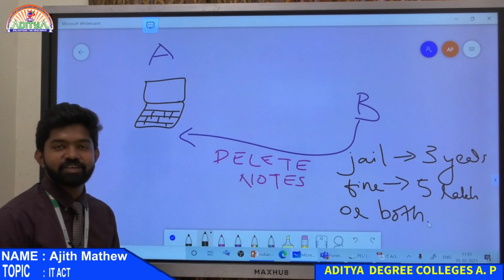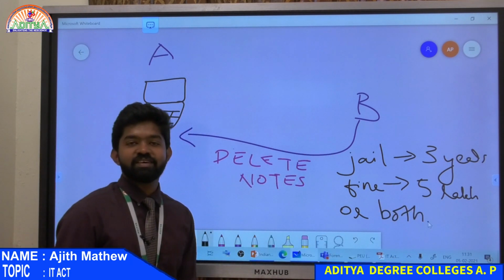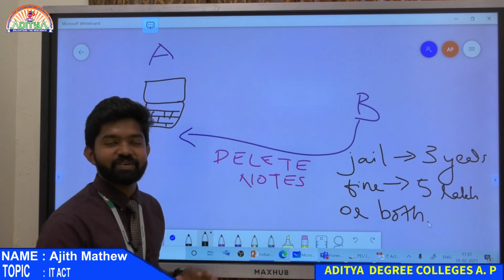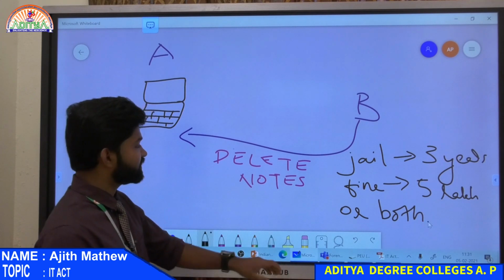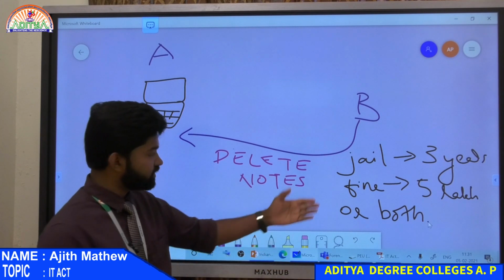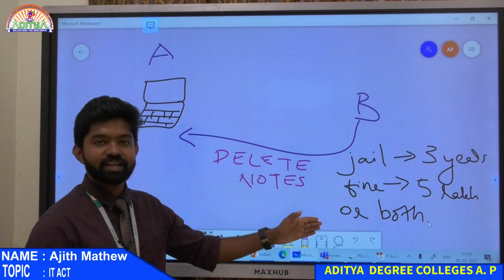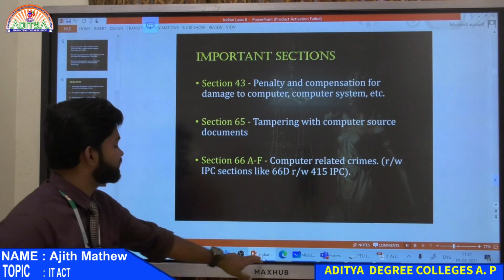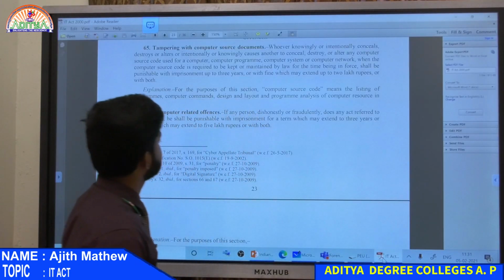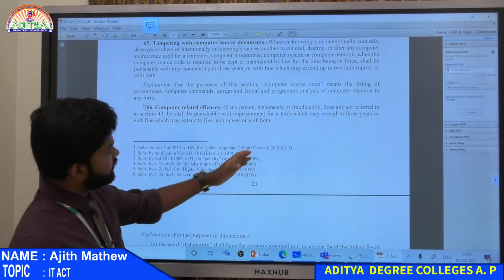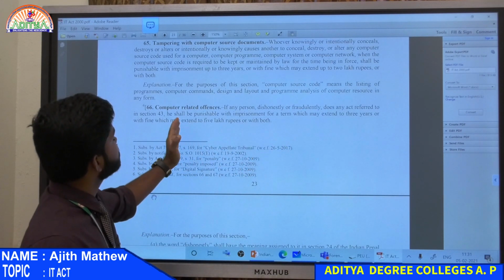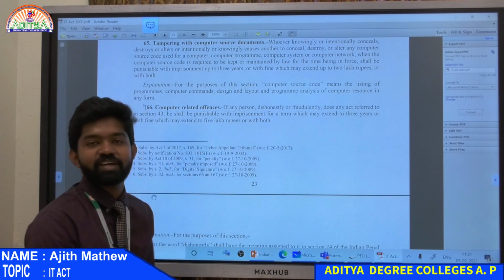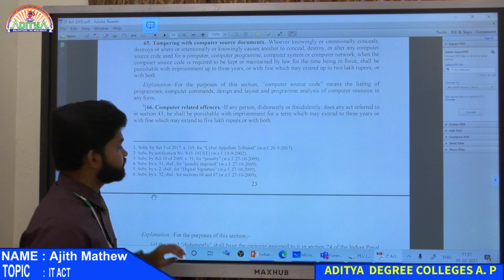So think, you're just opening someone's computer and doing something. Look at the fine and look at the term we will get. So stick to your own computer. Don't do anything on someone else's computer. See, 5 lakh just for deleting some files. 5 lakh is gone. So stick with your own computers. Imprisonment may extend to 3 years, or fine which may extend to 5 lakh rupees, or both. Sometimes you may go to jail and you have to pay the fine also. It depends on the court.